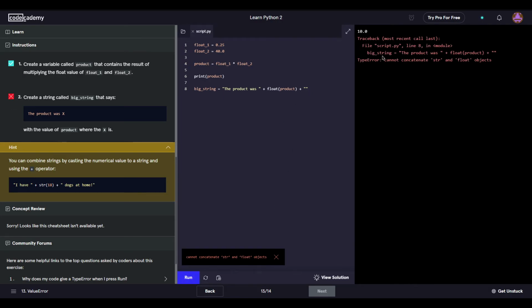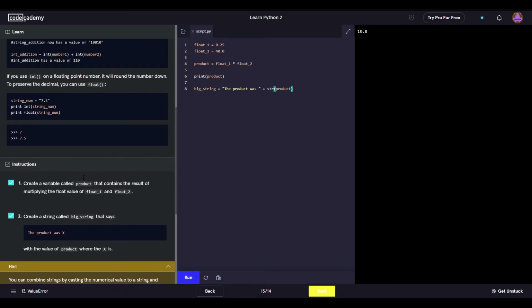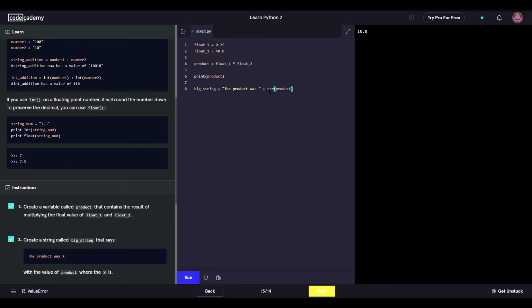Okay, there's an error right here, right? In line 8, the product was cannot concatenate a string with float objects. Yeah. Okay, I know what we need to do. There, we use the string function. Yeah, okay. Yeah, we pretty much turned this into a string. So if we were to do... oh, that's pretty cool how you can actually do that.